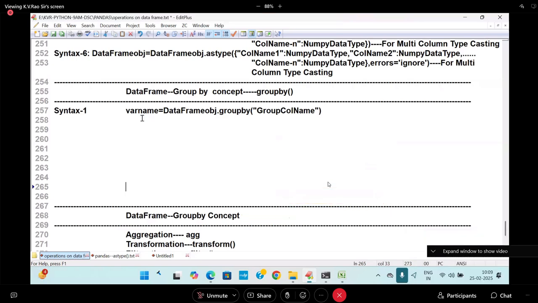So I'm writing here group by data frame object. Group by data frame object contains what value? Group name, group value. You also having some problem? Stand up. What does the group by data frame object contain?